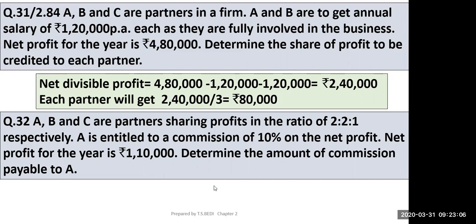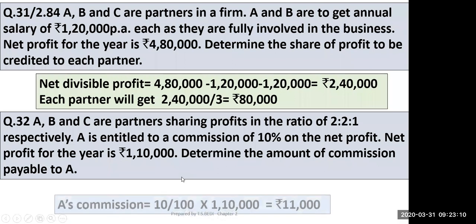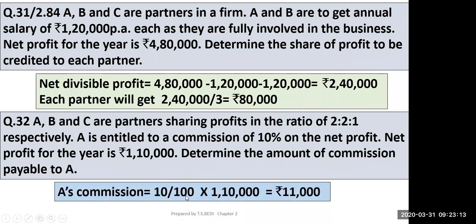This is the case before charging such commission. So its answer should be A's commission is 10 by 100 into 1,10,000, that is equal to 11,000. It's a simple case. You have to find out the commission of 10% of net profit, which is 11,000. If nothing is given, it means commission before such profits. But the problem comes when it is given profit after charging such commission.